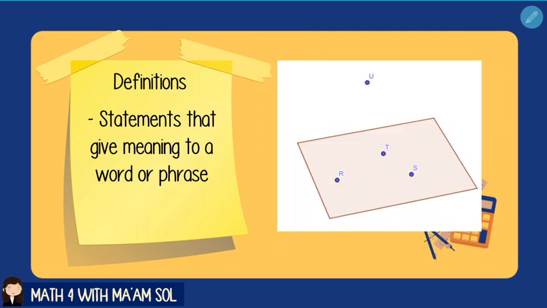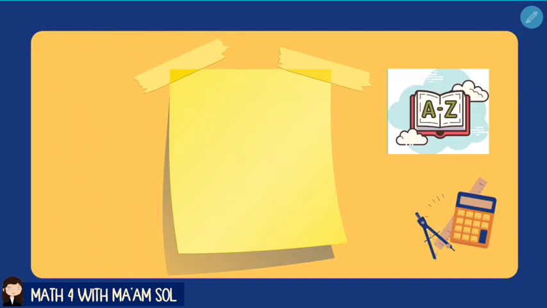Let us also define coplanar and non-coplanar points. Coplanar points are points that lie on the same plane. For example, we have points T, S, and R. On the other hand, non-coplanar points are points that are not in the same plane. For instance, points T and U. Again, in the definition, we use the undefined terms points and planes.